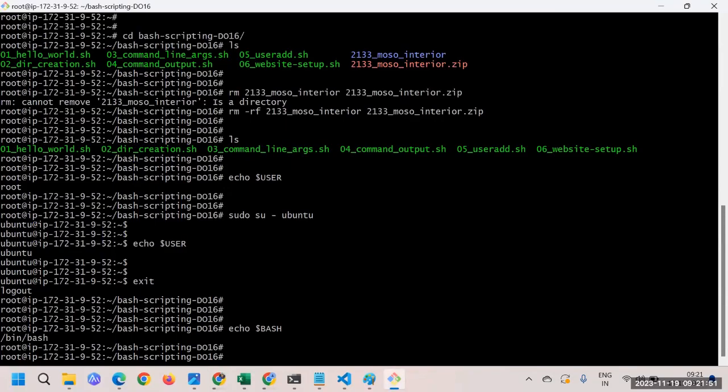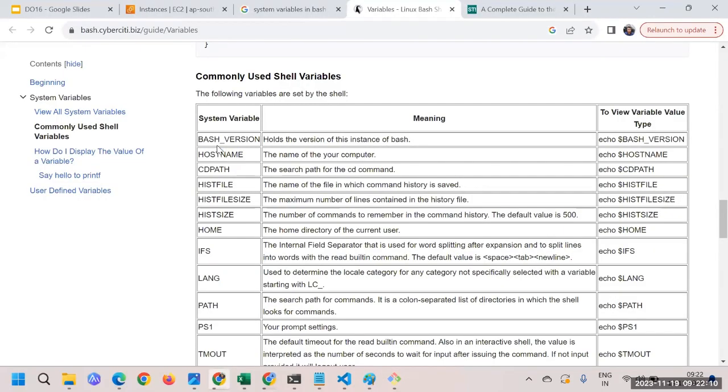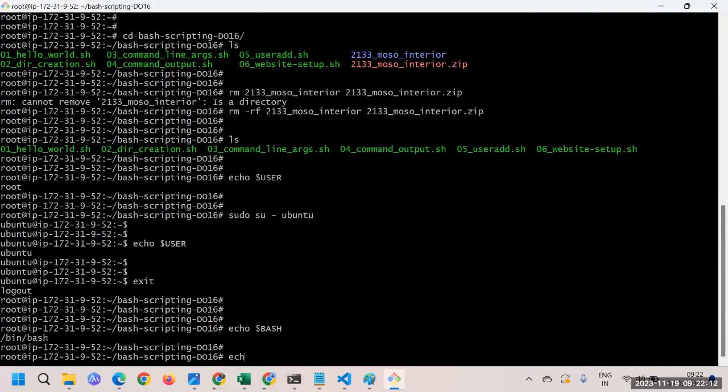The host name. Usually we are also interested in which particular machine we are executing the script. Let's say you're doing some automation for many machines, and while executing, you are also interested to see in the output on which particular machine you are executing things. So maybe you can just see the host name. You can print echo dollar HOSTNAME.